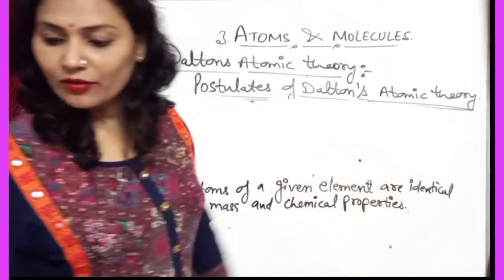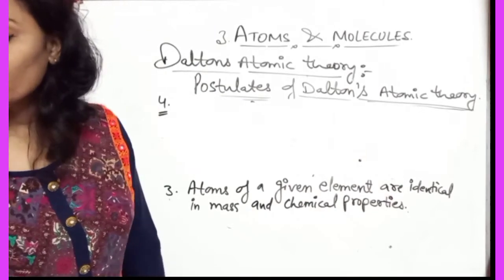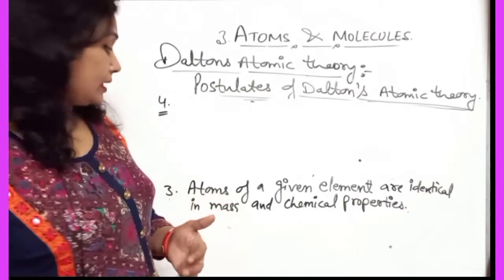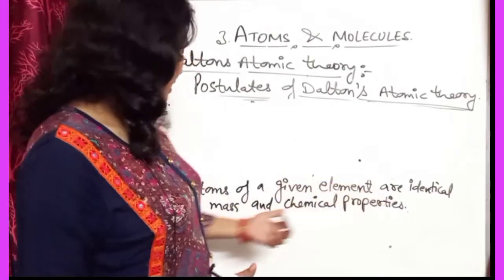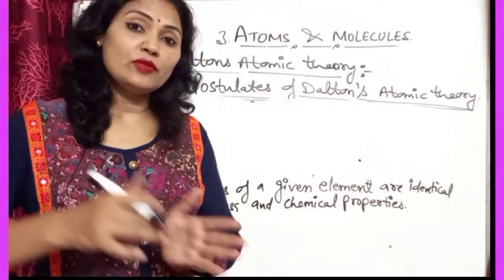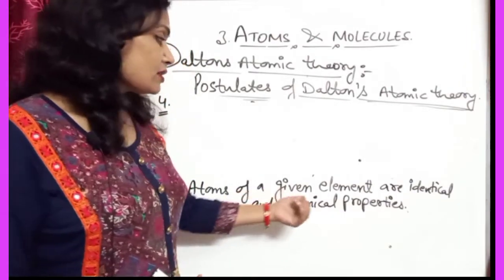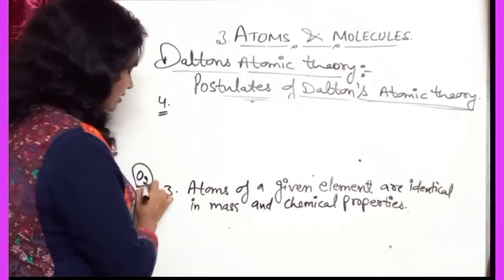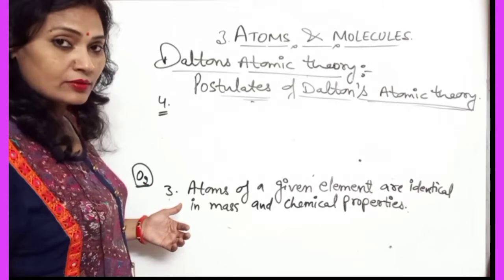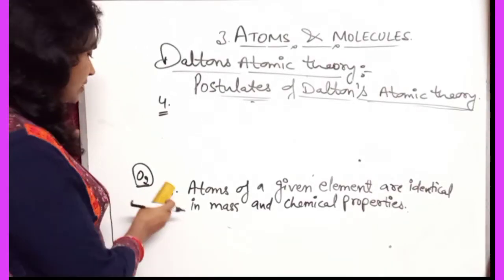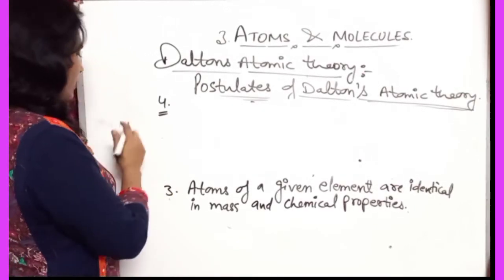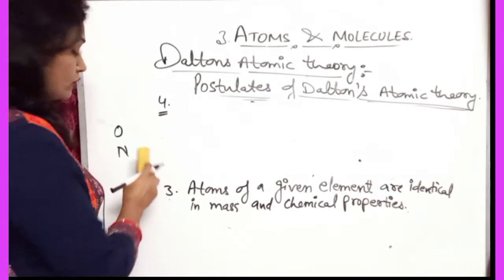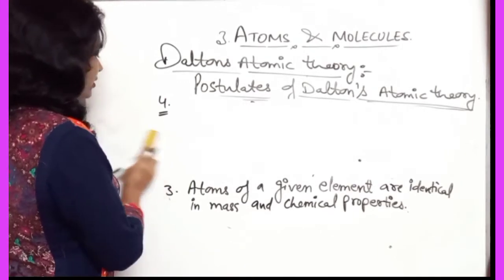Next postulate: atoms of different elements have different masses and different chemical properties. Atoms of a given element are identical, but atoms of different elements differ. For example, oxygen has only atoms of oxygen, but if one is oxygen and another is nitrogen, these are different elements, so they have different chemical properties and different masses.